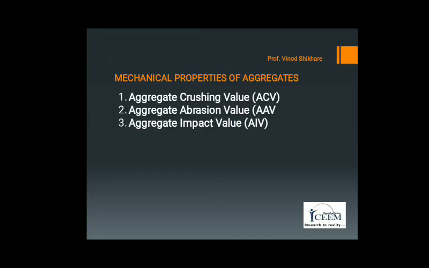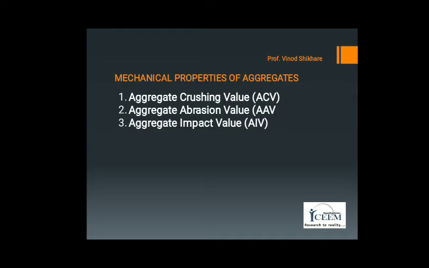This test is more popular for representing the strength of aggregate. To determine the aggregate crushing value, a sample of aggregate passing through 12.5 mm sieve and retained on 10 mm sieve is taken.